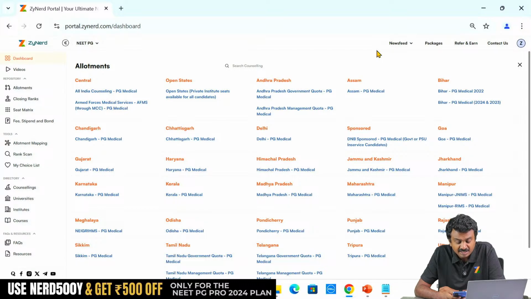Negative shift in Kerala. See, all of this has to do with more people having dual allotments, slightly to do with that. One thing is between All India and states, if the seats have not decreased, everything cannot be a negative shift. If there is a negative shift in all the states, then All India should have a positive shift in the next round. It cannot be that everything is a negative shift this year because many candidates ended up joining. That factor usually doesn't happen. The number of people who will go to the next year, irrespective of the ranks, will be similar only.